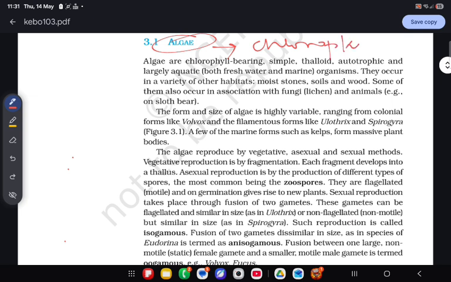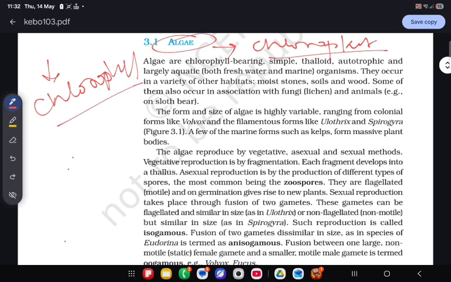This chloroplast contains chlorophyll pigment, which has the capability to produce their food. Clear? And they have a cell wall on their cell. So if these two characteristic features are present in any cell, it can be said to be a plant.